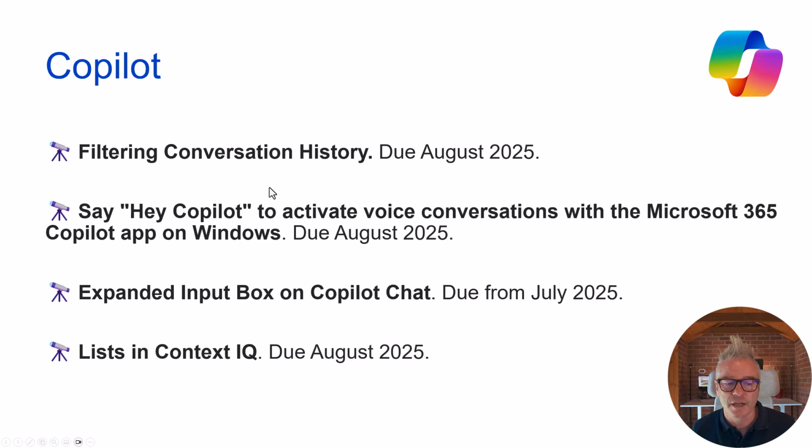Lists in Context IQ. Remember, that's just when you do the /, it then shows you the files that you might want to add. Microsoft Lists are getting added to that, due August 2025.